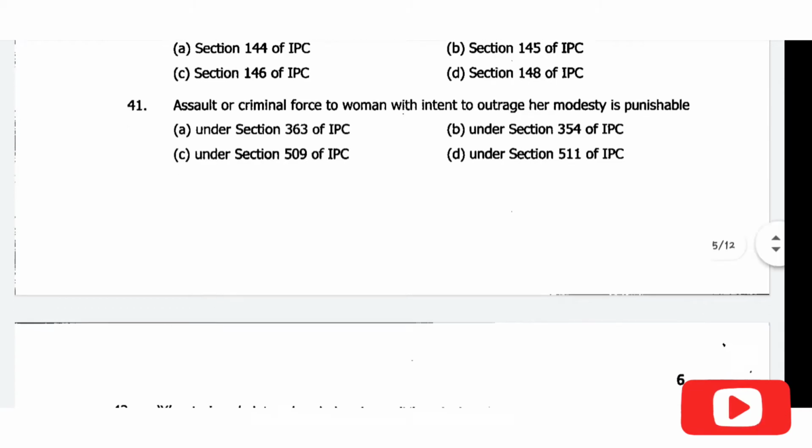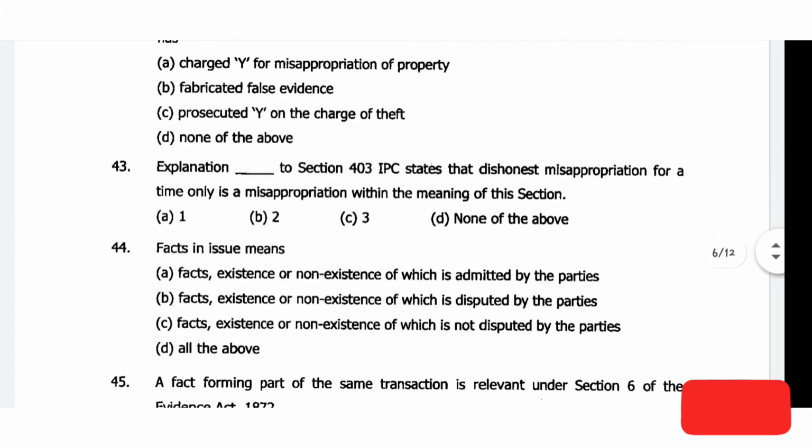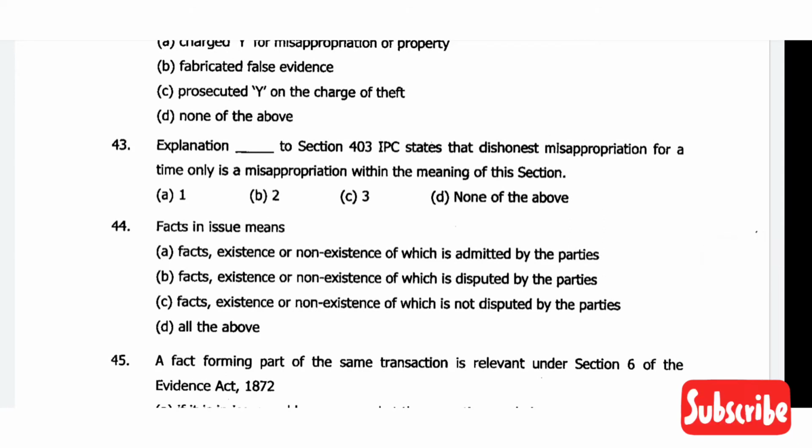Then the question number 42. X puts jewels into a box belonging to Y with the intention that they may be found in that box, and that these circumstances may cause Y to be convicted of theft. So X has committed, correct answer option B, fabricated false evidence. Then comes question number 43. Which explanation of section 403 states that the dishonest misappropriation for a time only is a misappropriation within the meaning of this section? The correct answer will be option A, 1.